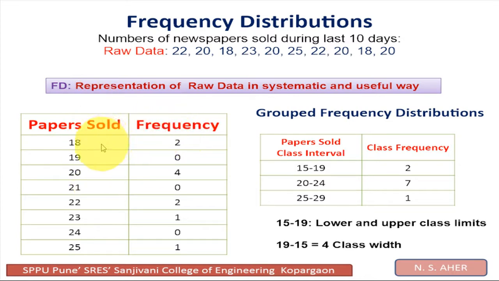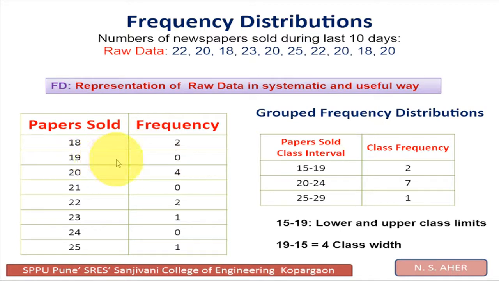And this is the frequency of those dates, meaning 18 papers were sold on how many days? On 2 days 18 papers were sold.